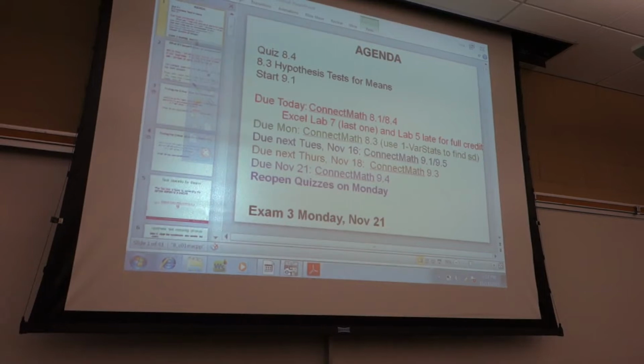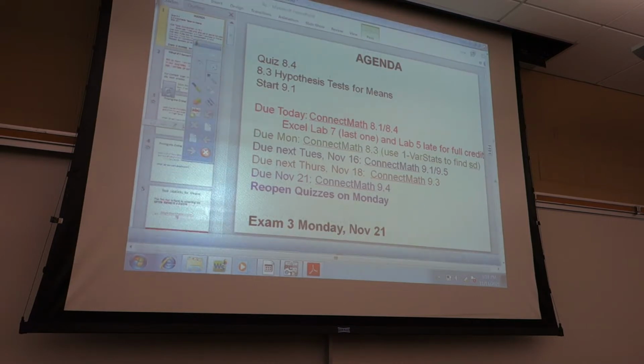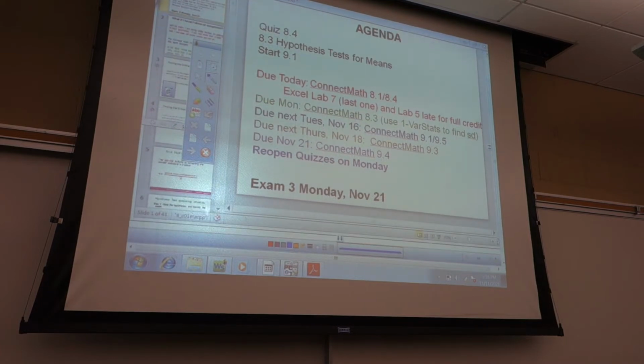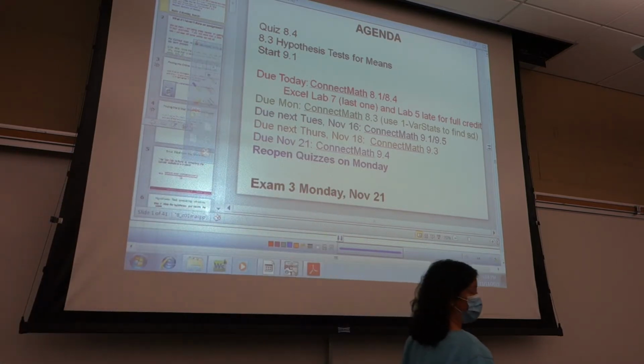All right, so I'm going to go ahead and start. I kind of want to get going here. I'll give you folks a couple more minutes later on to go through that last problem, but let's go through at least the first one. So today we're doing our quiz on 8.4. We're also going to finish up 8.3, hypothesis test for means, and then we're going to start in on 9.1 for 2 samples.